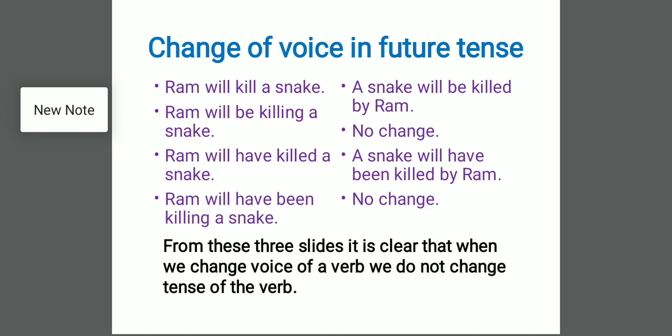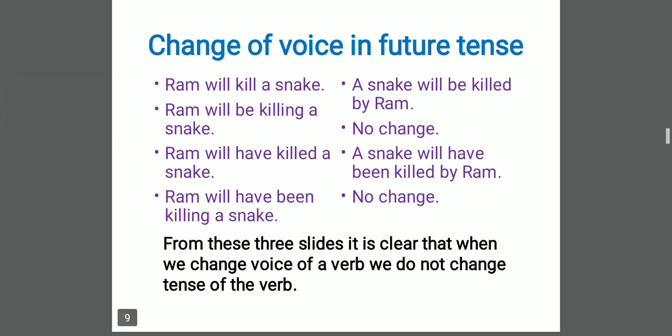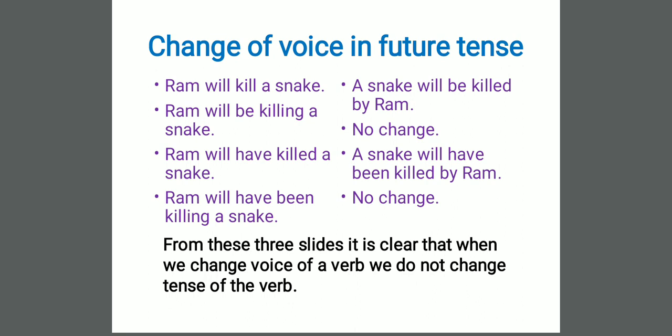And dear students, before trying to change the voice, check whether your verb is transitive or intransitive. And last thing we have learnt from this slide: when we are changing the voice, we are changing voice only. We are not changing the tense. How to understand it practically? For example, take this sentence. Ram will kill a snake. A snake will be killed by Ram.